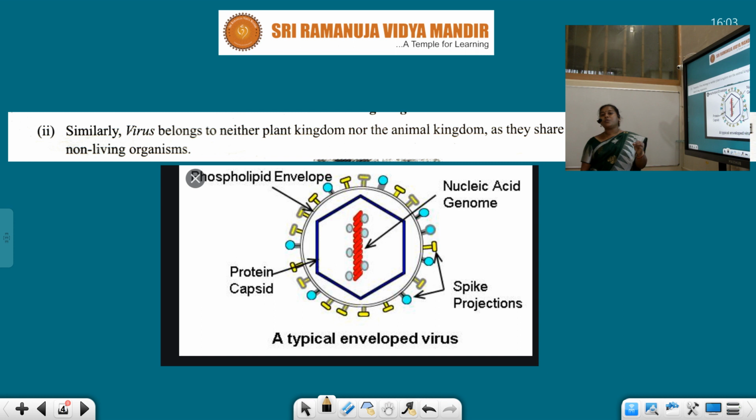This virus belongs to neither the plant kingdom nor the animal kingdom, as it shares living and non-living characteristics. So we cannot place the virus purely under the plant kingdom or the animal kingdom. The reason is that it can exist as a living organism, and in the same way it may also exist as a non-living organism. So this is the typical structure of a virus, students.